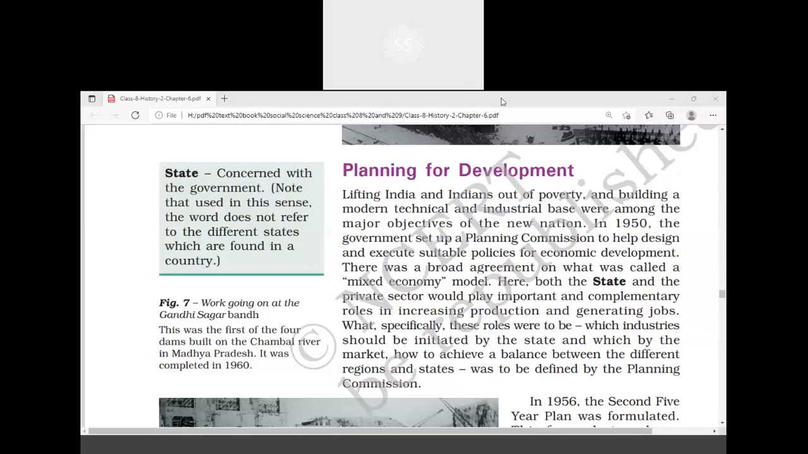The government will control how to produce, when to produce, and what to produce. All these things are decided and controlled by the government. For example, China is called a socialist economy. China is an example for a socialist economy. China and earlier Russia, that is USSR, are examples for a socialist economy.